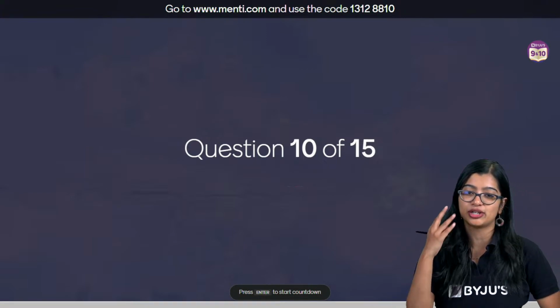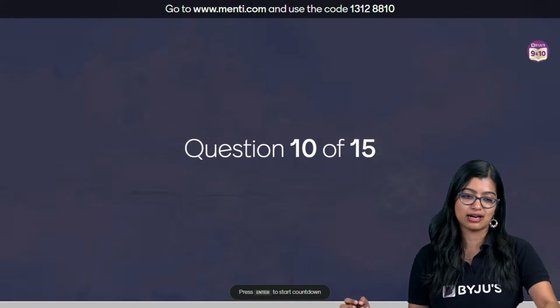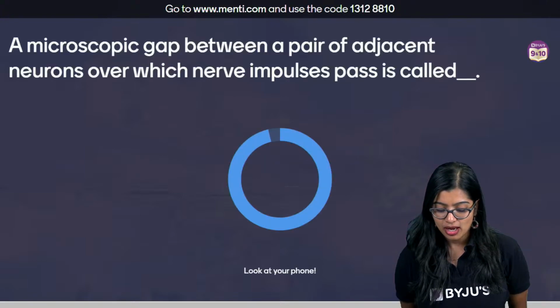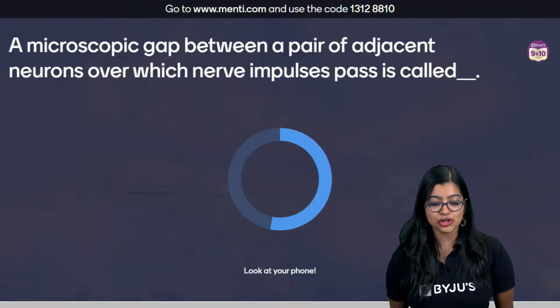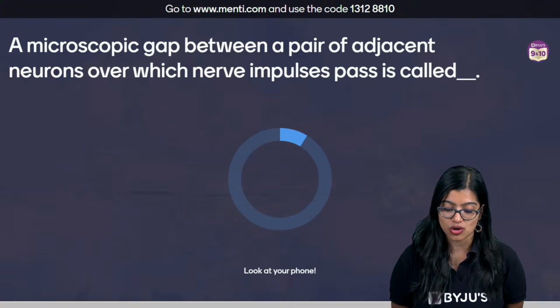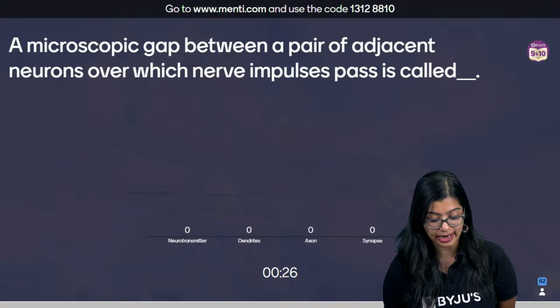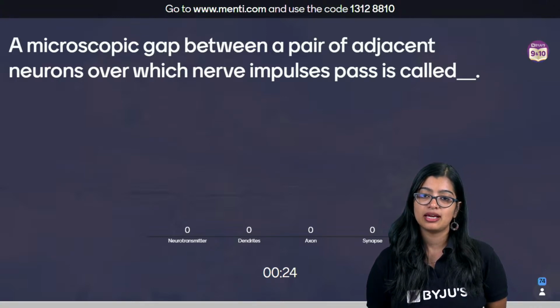ACTH, we don't need to go into it, Rahul. It's not part of NCERT syllabus. I will tell you towards the end. Anyway, okay? Let me finish this. Microscopic gap present between neurons over which nerve impulses pass through is neurotransmitter, dendrite, axon, synapse.